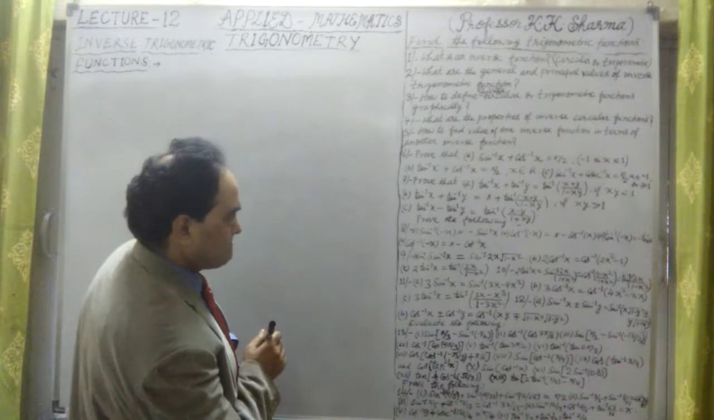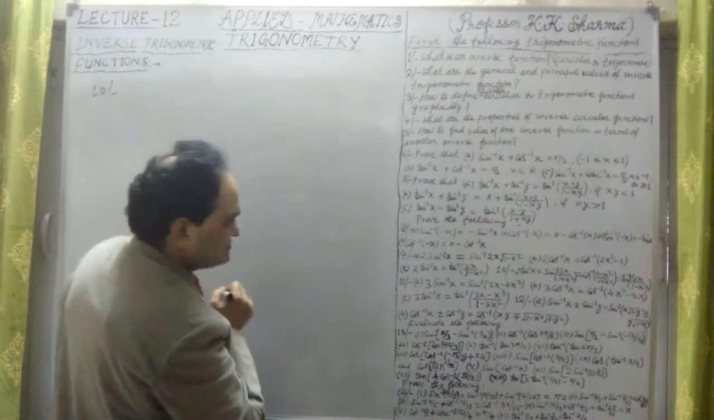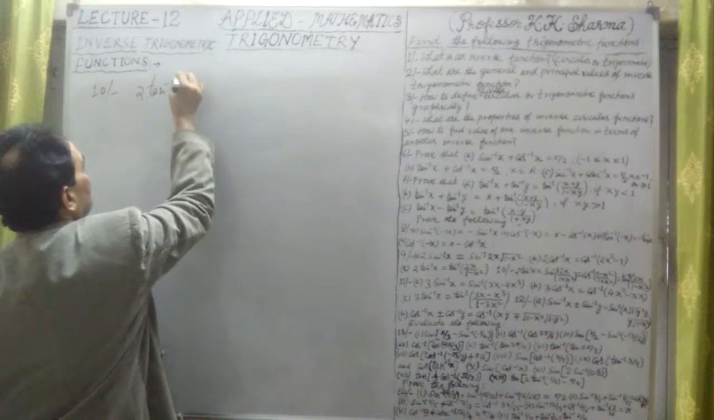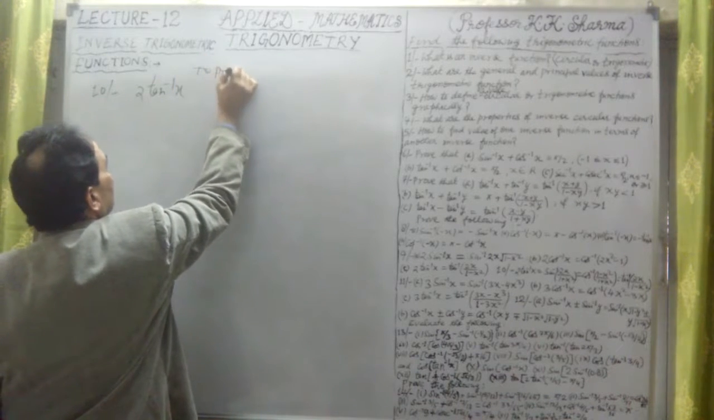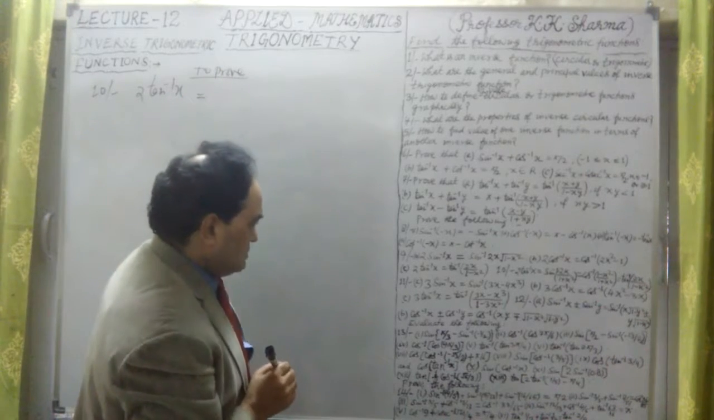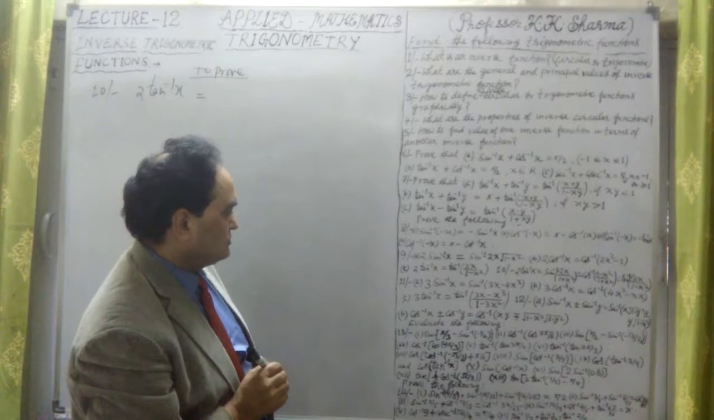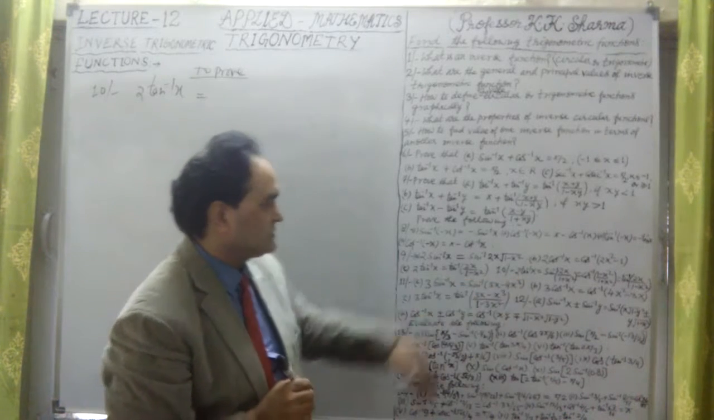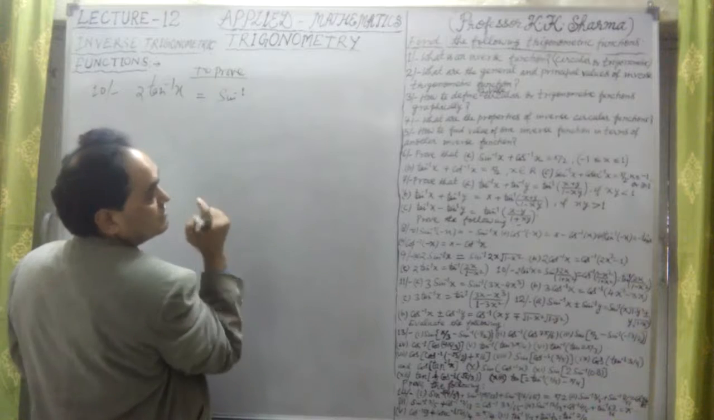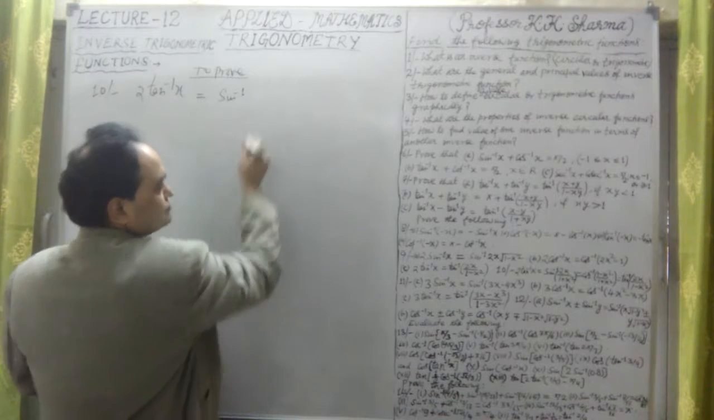Question number 10. Now, question number 10 says to prove that 2 into tan inverse x equal to sine inverse of 2x upon